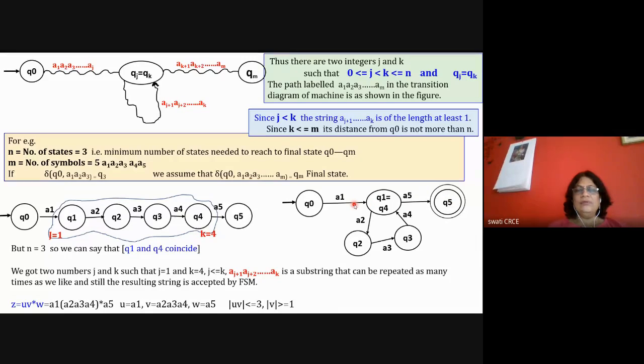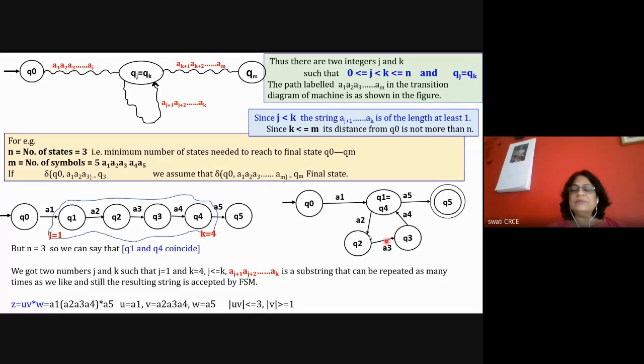You can follow the statement: if there is a string a1, a2, a3, a4, a5 accepted by the machine, then there is a possibility of having a substring a2, a3, a4 which can be repeated any number of times.